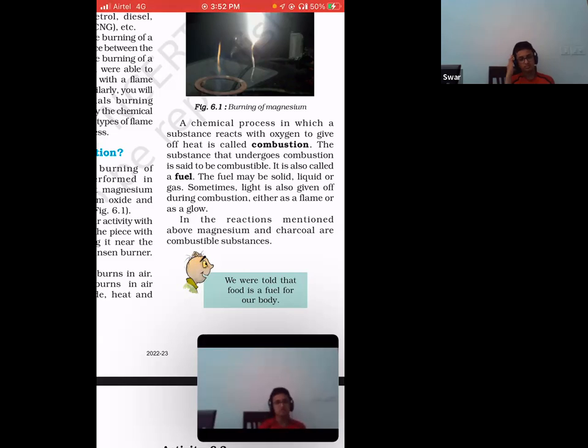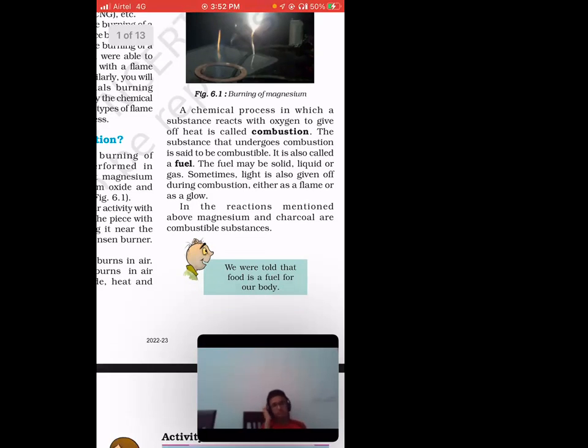Okay. Now the next thing is the substance that undergoes combustion is said to be combustible. Not every product can be combustible, right? For example, I'm burning coal. What is the coal? Coal is combustible, right? Because of coal you can make combustion. You can follow the process of combustion, right?